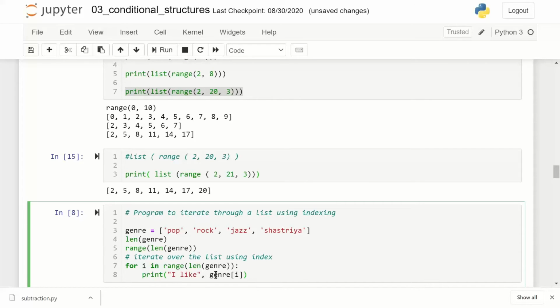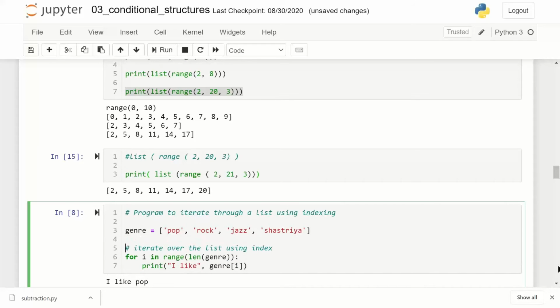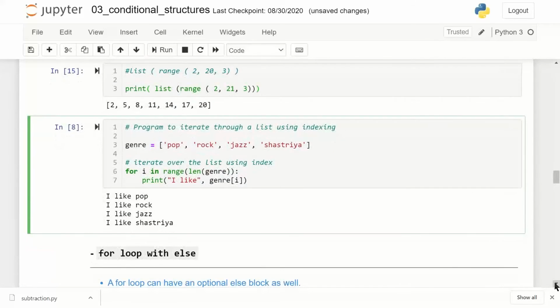Then I say print I like genre 0. Genre 0 is pop. Then I say I like genre 1. Genre 1 is rock. Then I say genre 2 jazz. Genre 3 shastriya. The moment it touches value 4, it becomes out of range. The for loop will stop. So this is where I have now used the range just to explain the range functionality. So let me delete these intermediate explanations, and this is the code which I'll just press Control Enter. Yeah, this is the output. Try it out.